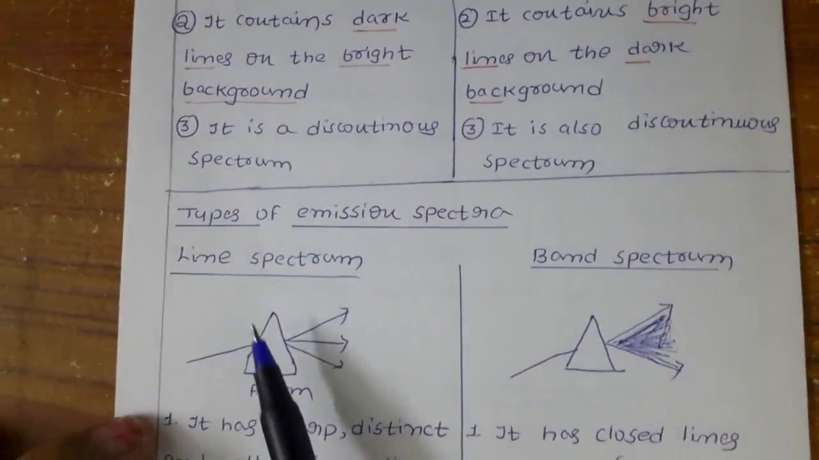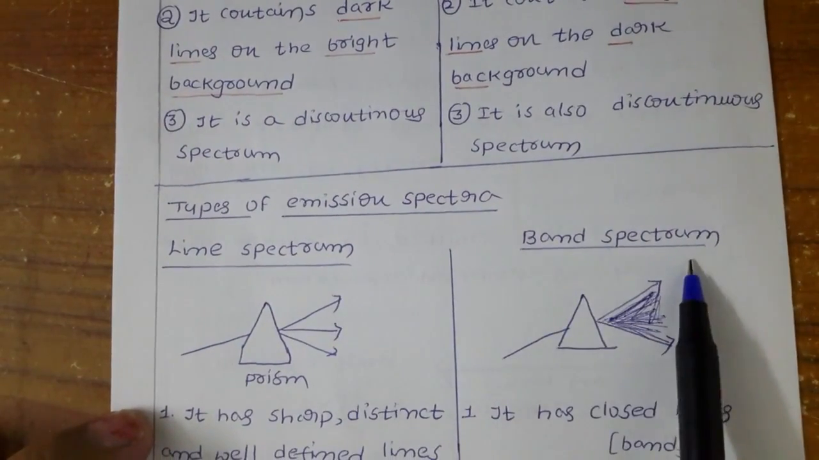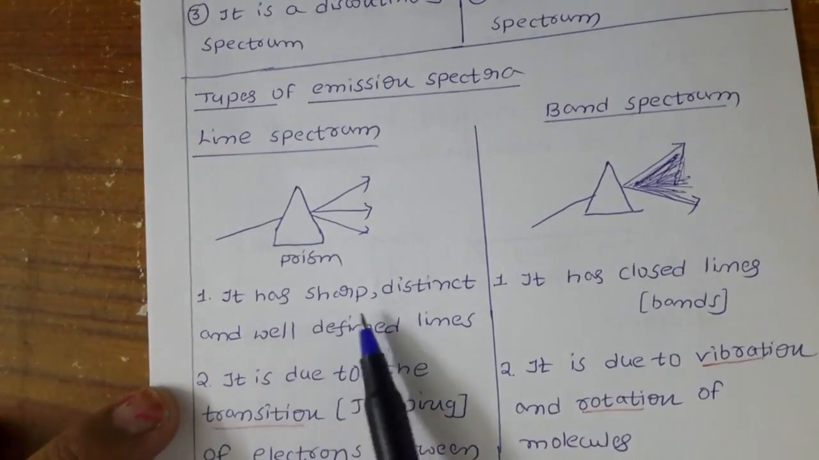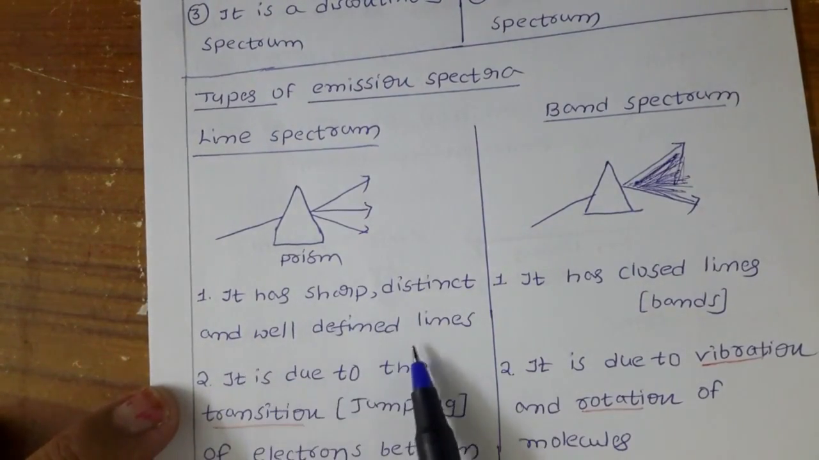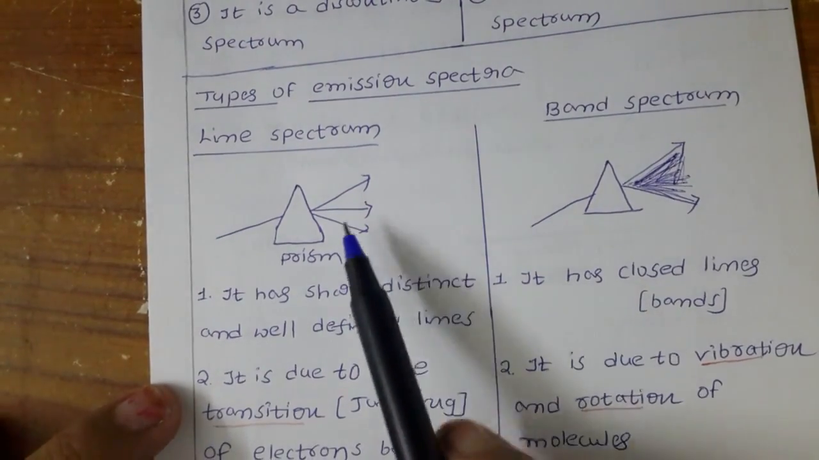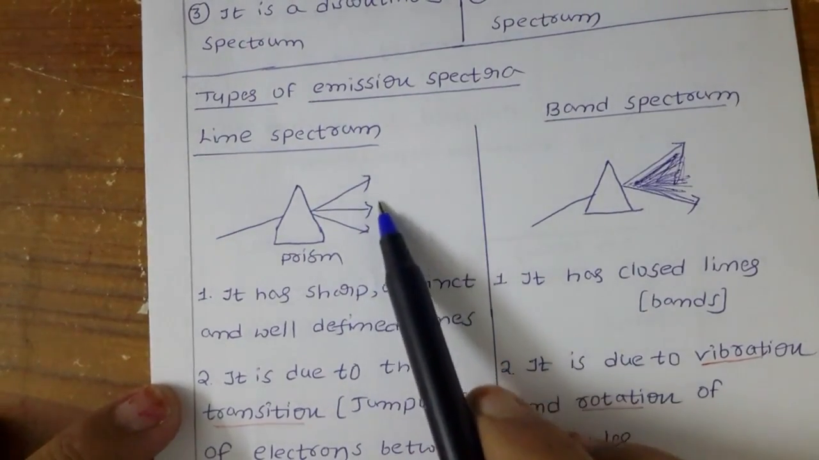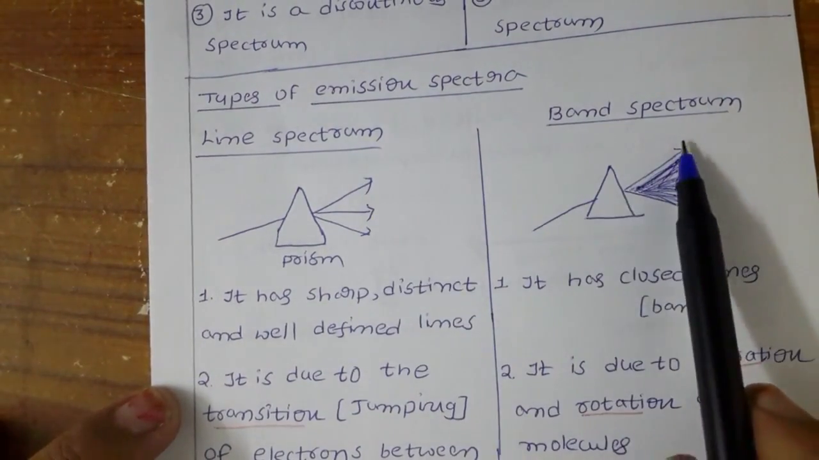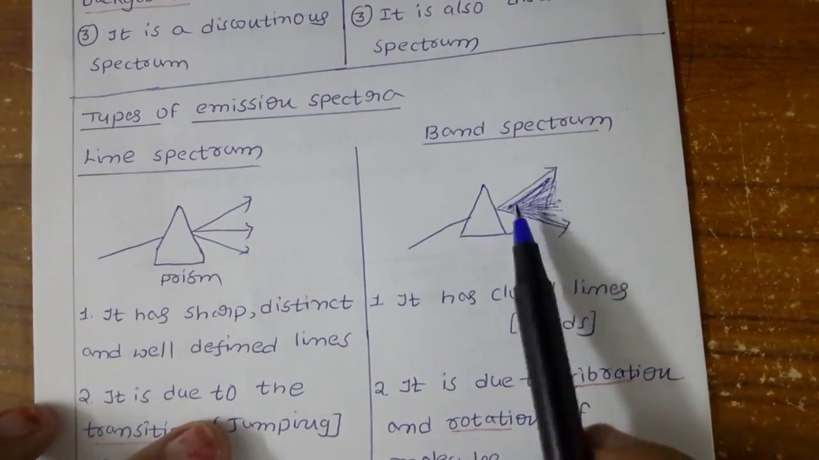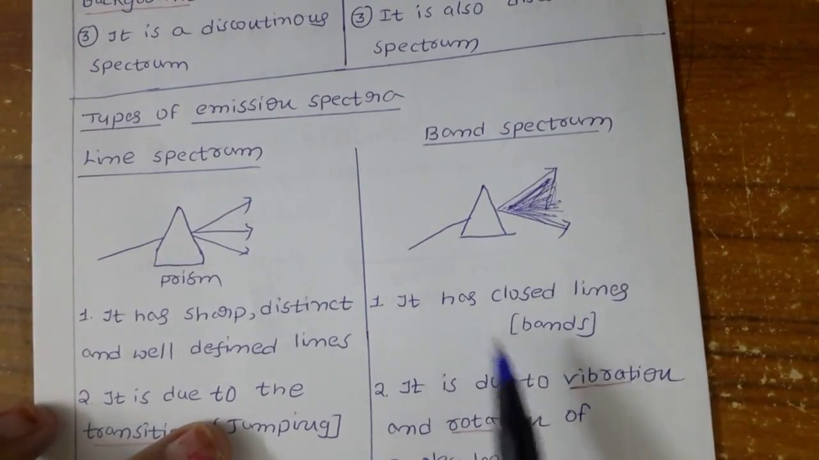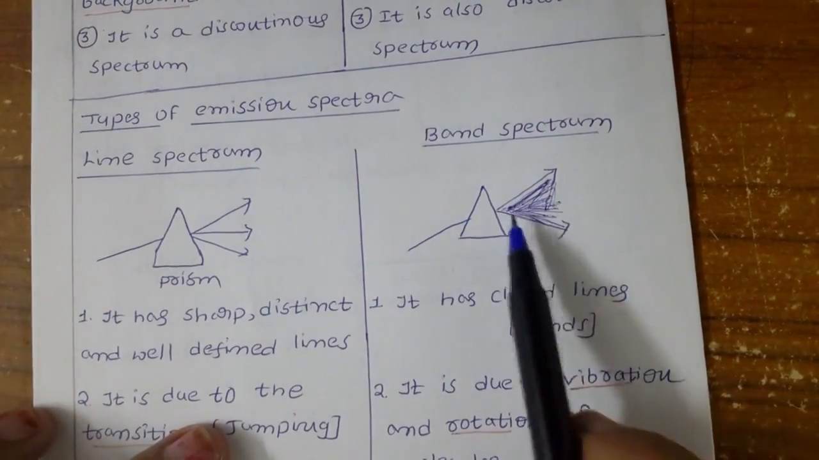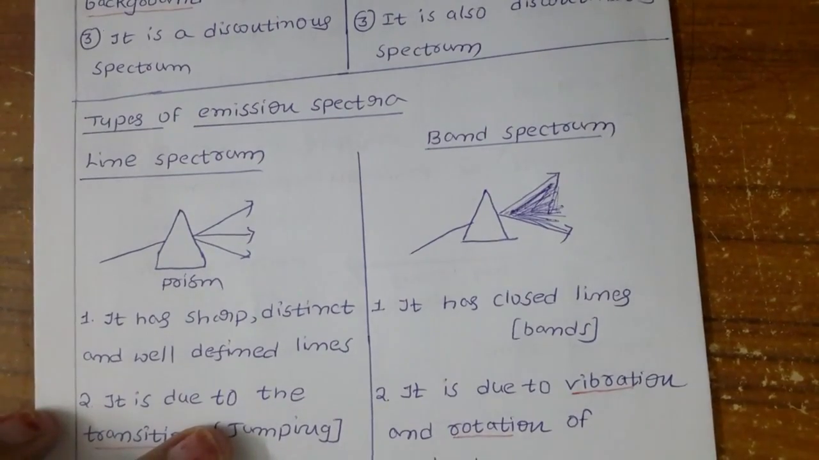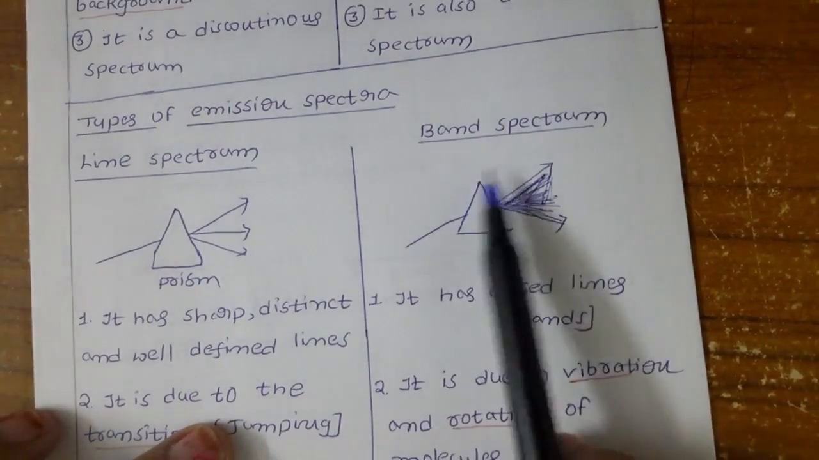One is line spectrum and the other is band spectrum. Line spectrum has sharp, distinct and well defined lines. But in the case of band spectrum, we also have lines, but they are closed lines. These lines look like a band, like a rubber band, very thick. It has closed lines.